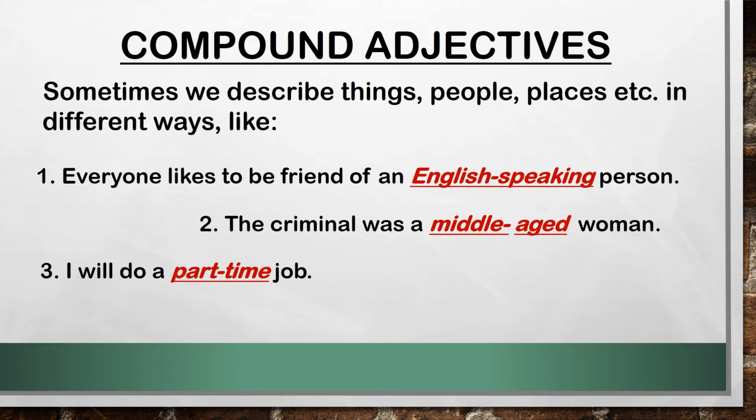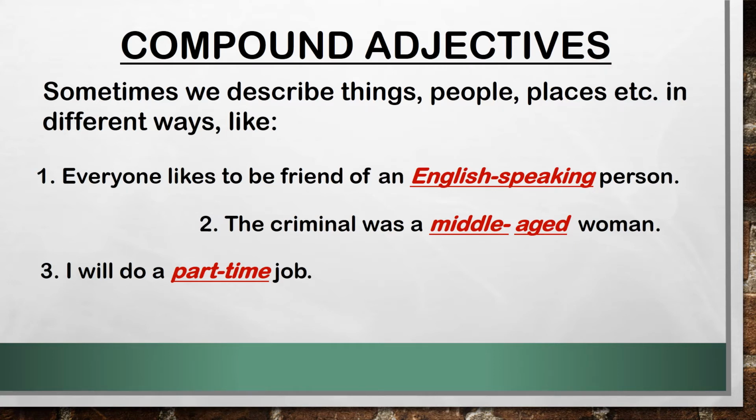If I say, like, people from India love Indian music. So here we are describing music which is Indian. India is a proper noun, and when we form an adjective with a proper noun, it is called proper adjective.